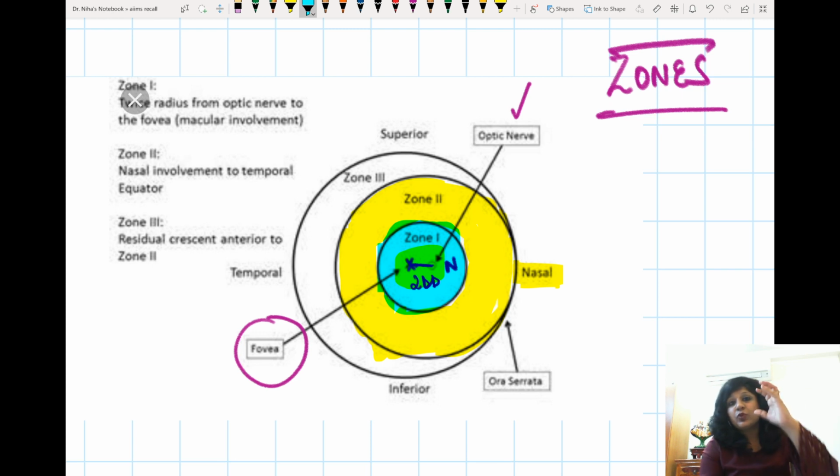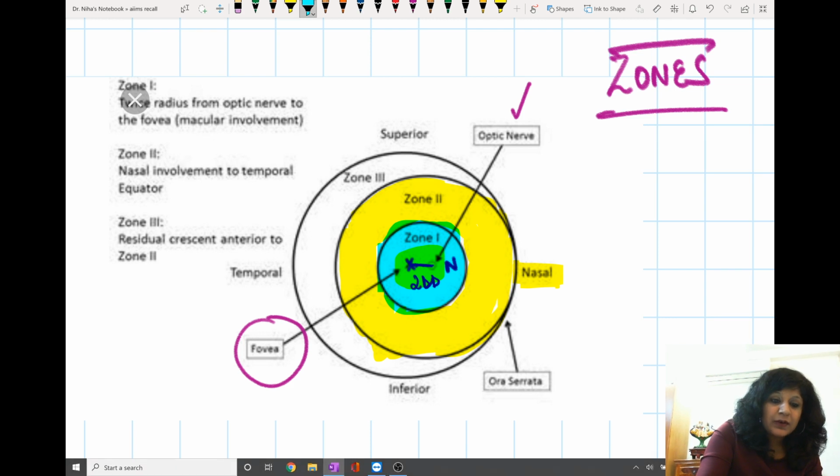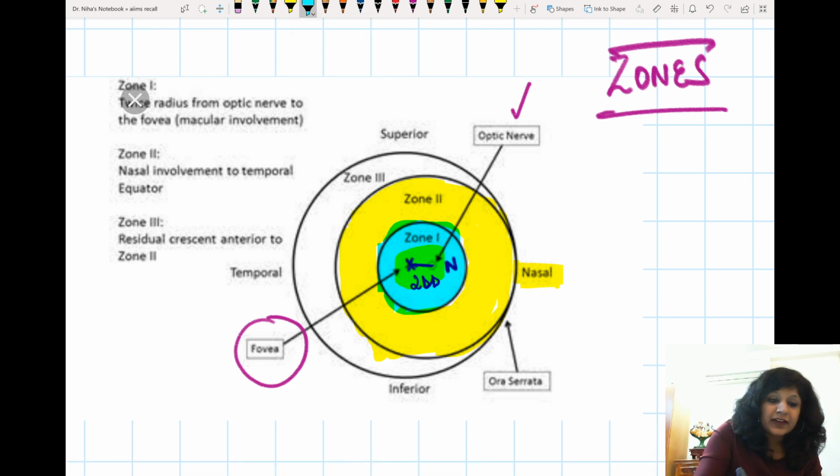Now, because the zone 2 is going nasally, you are left with the temporal area. Towards the temporal side, we are left with a crescent. So now we'll be trying to draw that crescent. Let us see where is that crescent. So here we have this crescent. Can you see this?